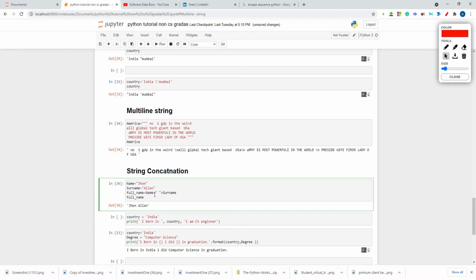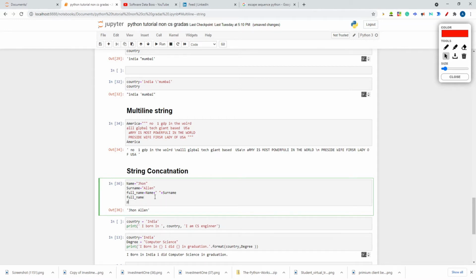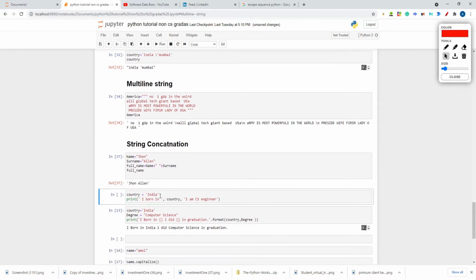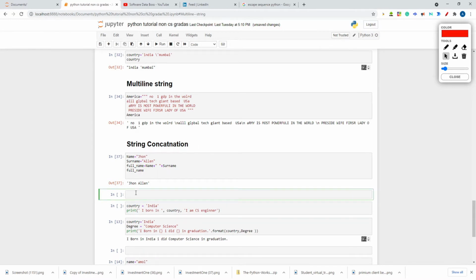You can print like that also. You can include a print statement also. Inside the print statement you can write I am. Okay, let's see the print statement later. First, I hope you understood this string concatenation. Now next is the print statement. This is a very important statement in Python. So I am giving the heading print statement.